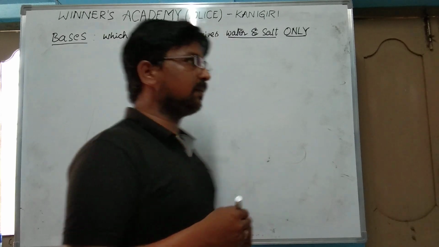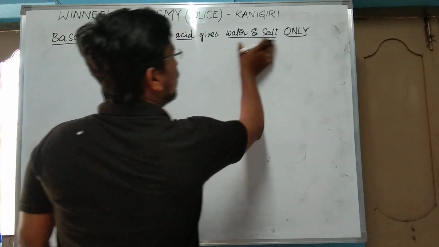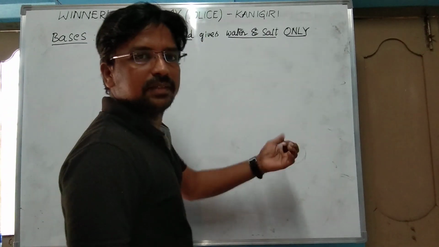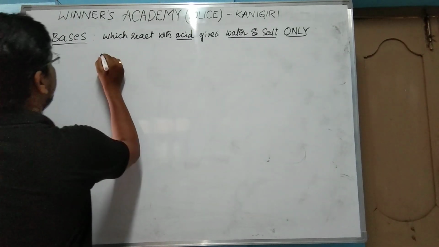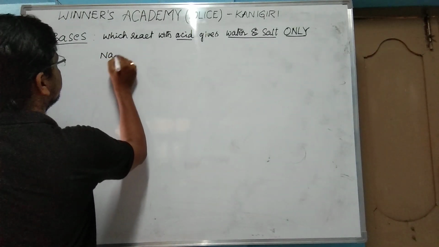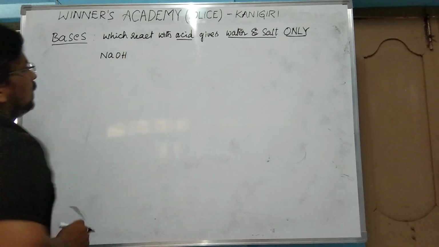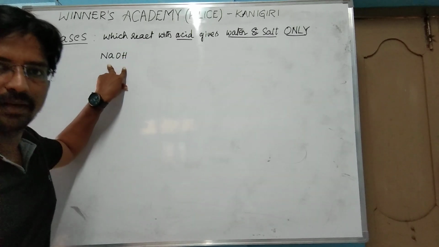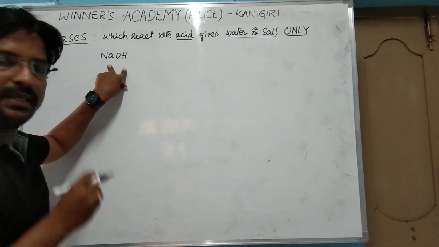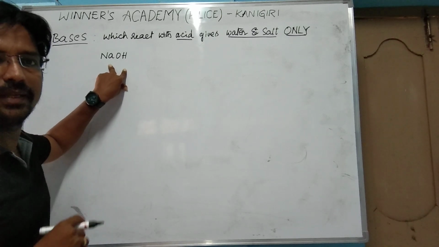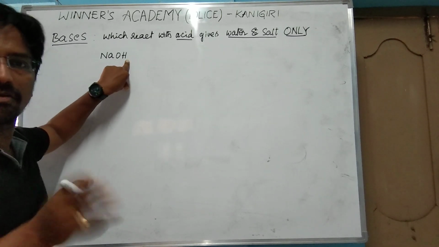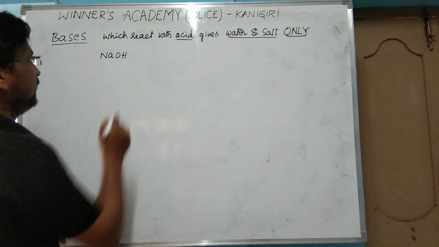So for example, if I take a base NaOH, sodium hydroxide, is this NaOH really a base or not? Let us find out.